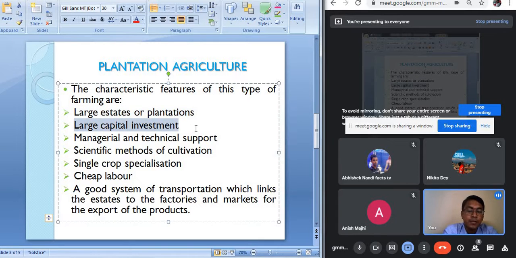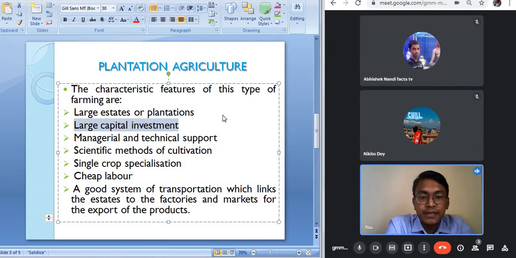Plantation agriculture also requires large capital investment. Why? In order to purchase the land, in order to grow the crops, in order to give wages to the employees and to maintain these plantation farms, a huge investment is required.